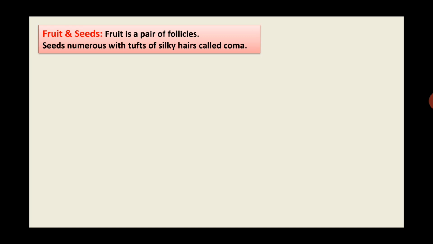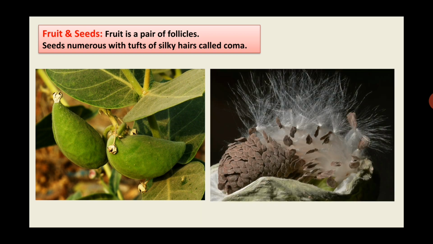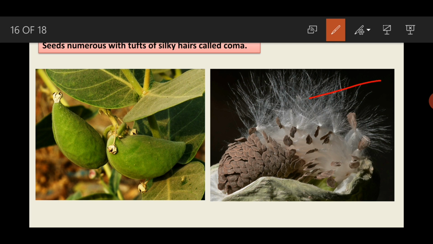Then fruits and seeds. Type of fruit is a pair of follicles. Follicle is a type of dehiscent fruit which gets dehisced by only one suture, that is ventral suture. Seeds numerous with tufts of silky hairs called as coma. So these coma help the seeds for their dispersal from fruit to various other regions.